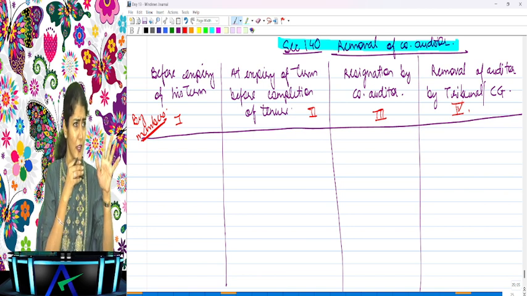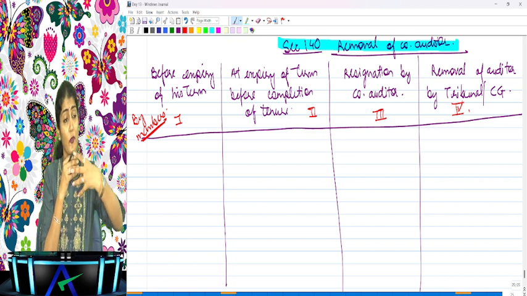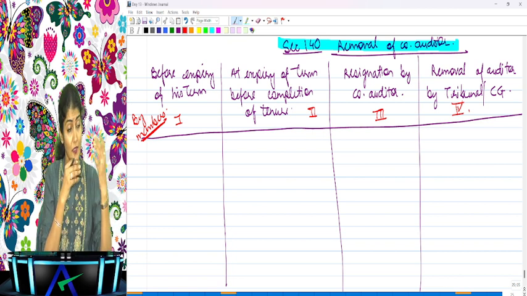Are you understanding? If it's a firm, it can do audit for how many years? 10 years. But you say this fellow is not doing good audit, remove him after 3 years only. So at the expiry of his term, but before completion of his tenure. Third one is the auditor says, I am only going, resignation of the company auditor.